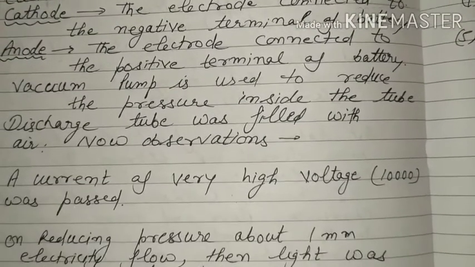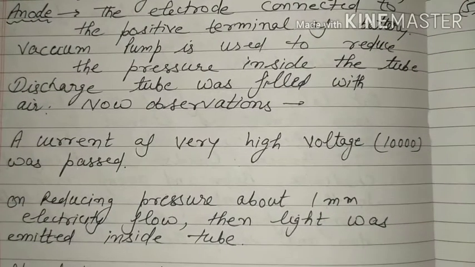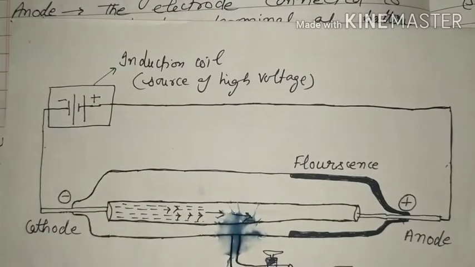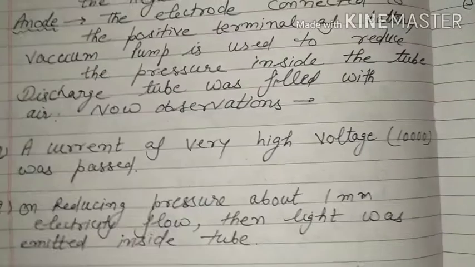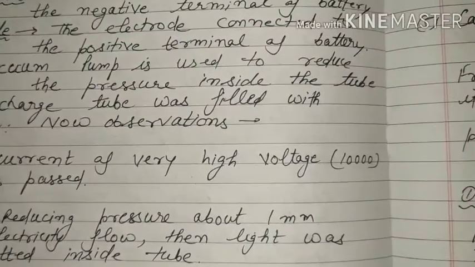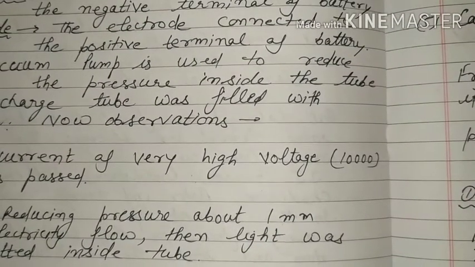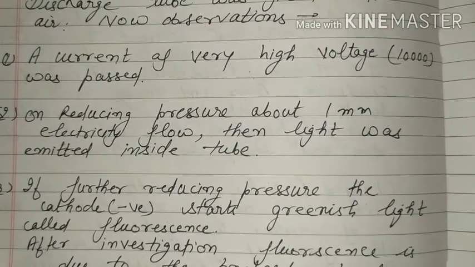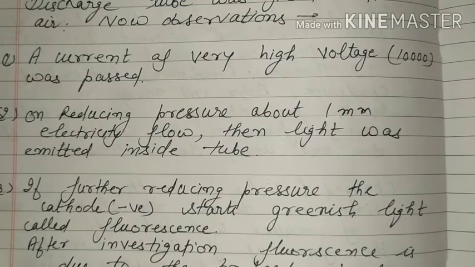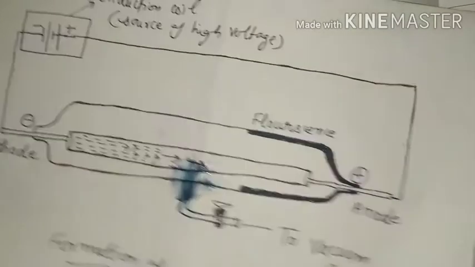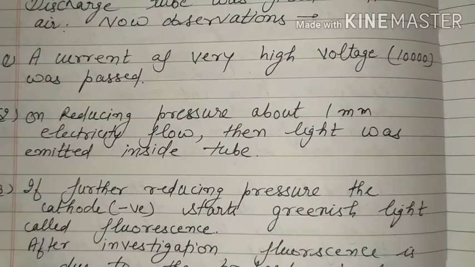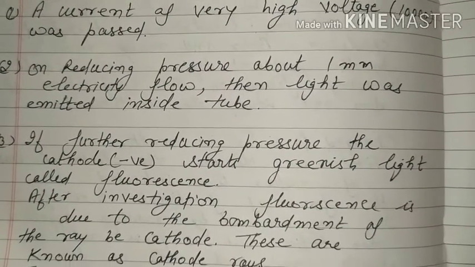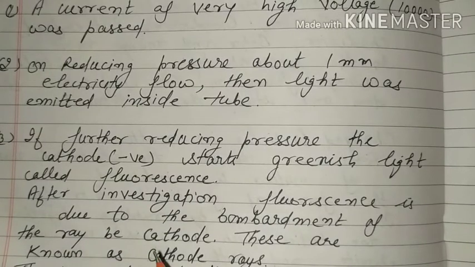Now observations. A very high voltage was passed from the battery. When high voltage was passed, what happened? On reducing the pressure to about 1 mm, electricity flowed and light was emitted inside the tube, from the cathode. Then on further reducing pressure, the cathode side started emitting greenish light, that is fluorescence.